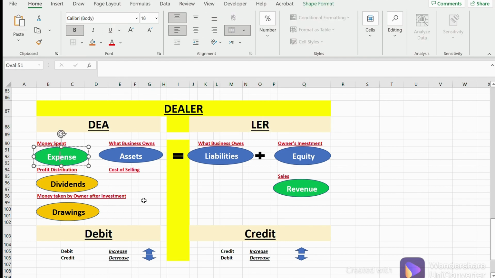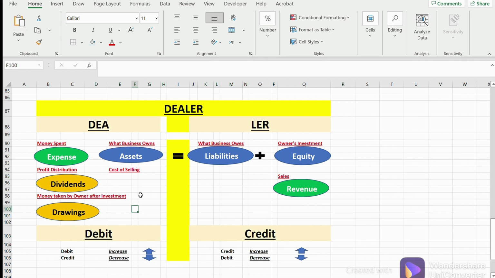Now, what is an expense? It is essentially money that a business spends with a view to increase the sales and with a view to be able to do their daily activities properly and efficiently. The examples could be the likes of a subscription fee, a maintenance fee, payroll cost, marketing costs, advertisement costs, stuff like that. The second one then is assets.